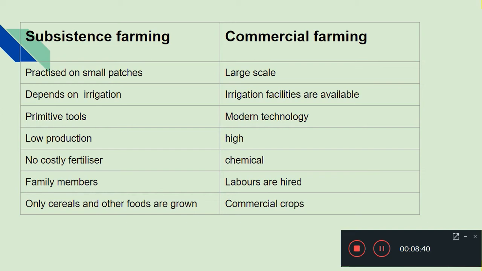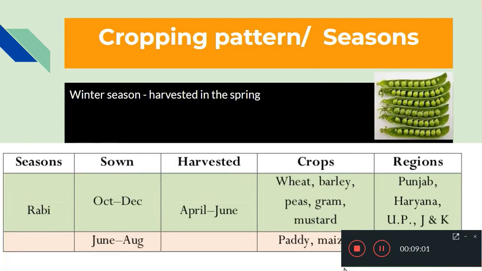Subsistence farming has very low production, but commercial farming has high production. No costly fertilizers are used in subsistence farming, but in commercial farming they use chemical fertilizers. In primitive subsistence farming, mainly family members are involved, but in commercial farming laborers are hired. There are so many differences like this.